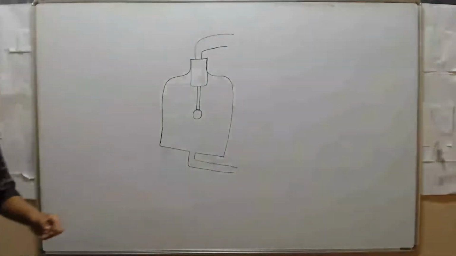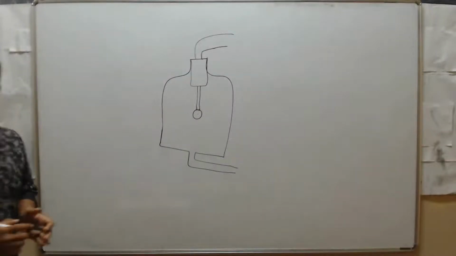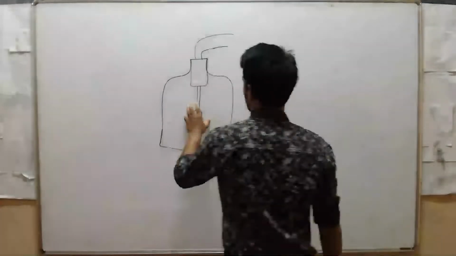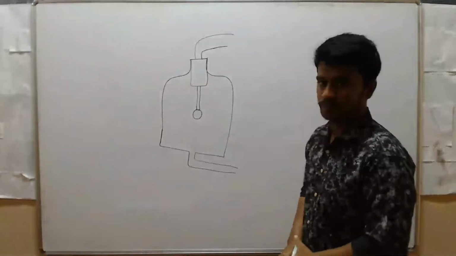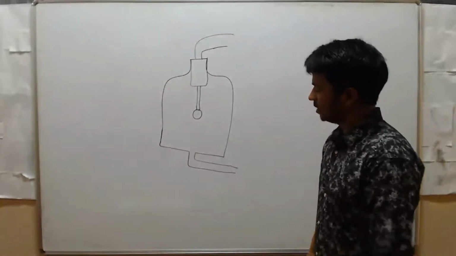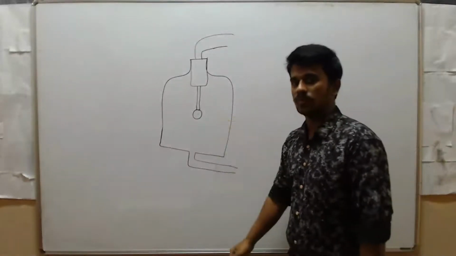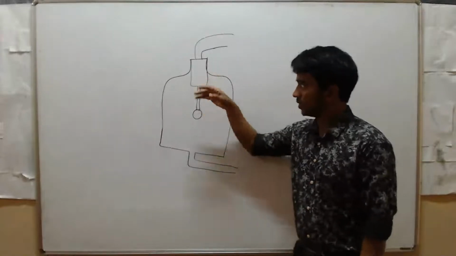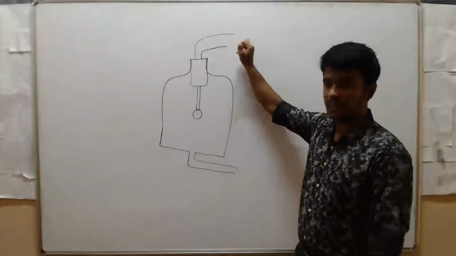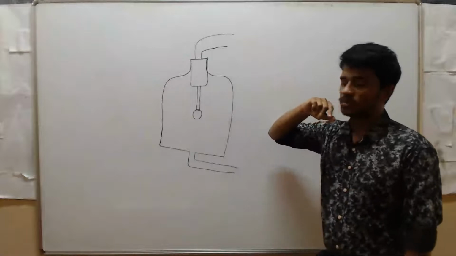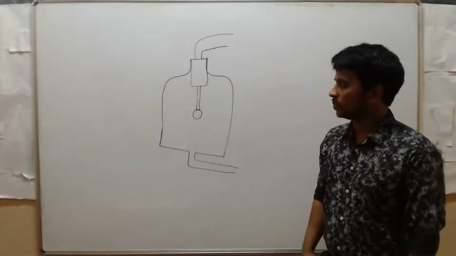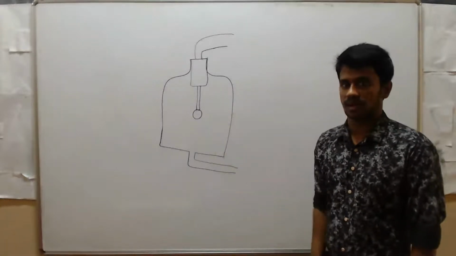See here, this is a bell jar experiment. Here you have to keep one bell, that alarm bell. Initially you have to set that alarm. You have to cover it and connect this bell to an electric connection. So when you set the alarm, what will happen? It produces sound, so then you can hear.